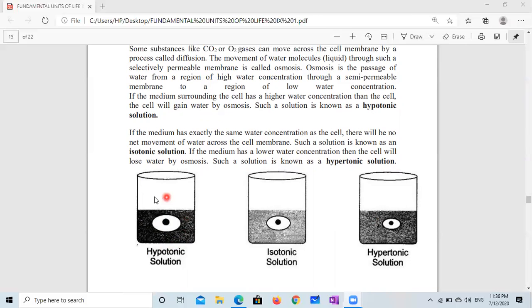But when we add some salt to the water, the concentration of water is less as compared to the concentration of water in the cell, so the egg will lose water. So the egg will shrink. So we can say in hypertonic solution, egg will shrink. In hypotonic solution, egg will swell up. If the concentration is the same, there is no movement of water. In that case, we can say the solution is isotonic solution.